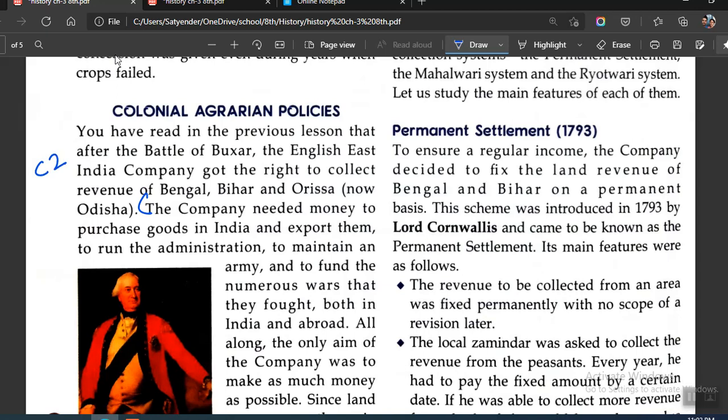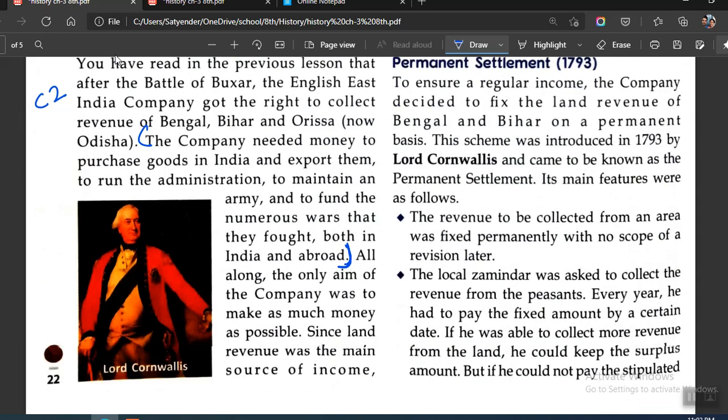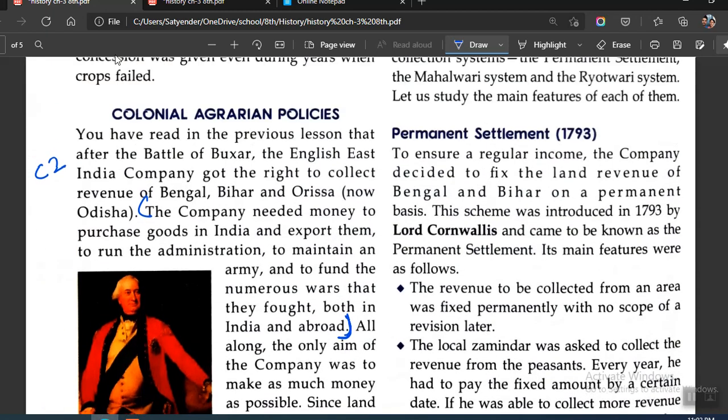This is your C2. The company needed money to purchase goods in India and export them, to run administration, to maintain an army and to fund numerous wars that they fought both in India and abroad. So you will be marking this as the answer for the first part of the question. Then the next part is